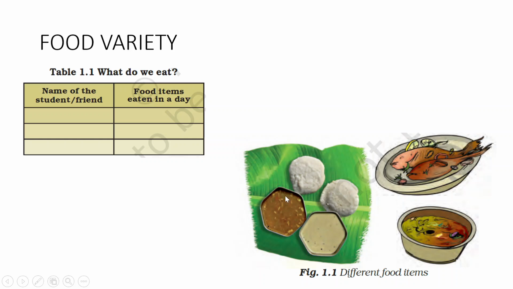Can you name it? First, this is idli and sambar. This is fish, and this is some type of vegetable. As you know, in our country, in different regions, states and locations, we prepare different types of food items. So I want you all to note down different food items of different locations of our country.